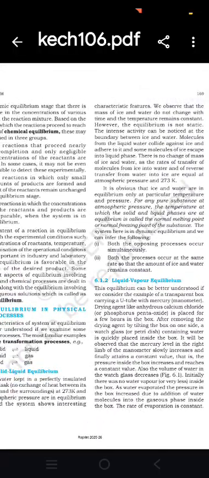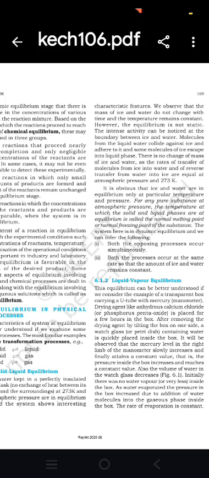characteristic features. We observe that the mass of ice and water do not change with time and the temperature remains constant. However, equilibrium is not static. Intensive activity can be noticed at the boundary between ice and water. Molecules from liquid water collide against ice and adhere to it, and some molecules of ice escape into the liquid phase.